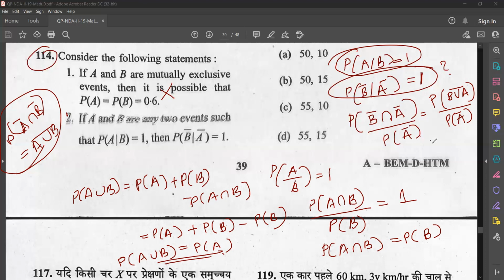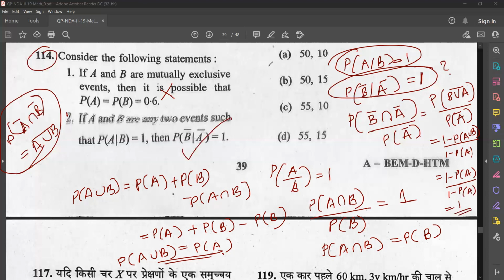But what I need here is A union B the whole complement. So that I can write as 1 minus P of A union B. P of A bar I can write as 1 minus P of A, isn't it? So 1 minus P of A union B divided by 1 minus P of A. So 1 minus P of A union B is nothing but 1 minus P of A, divided by 1 minus P of A, that is equal to 1. So I got this statement as correct.